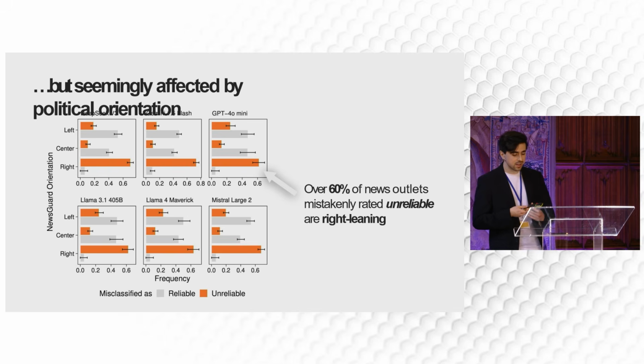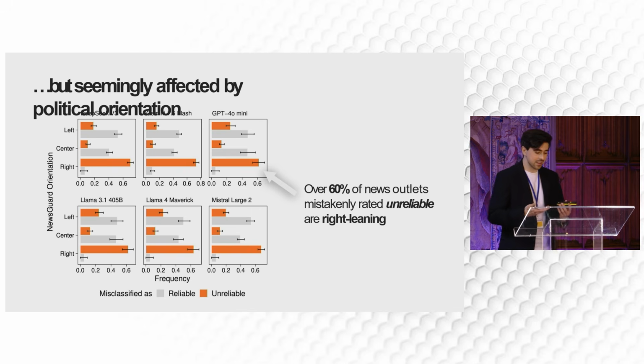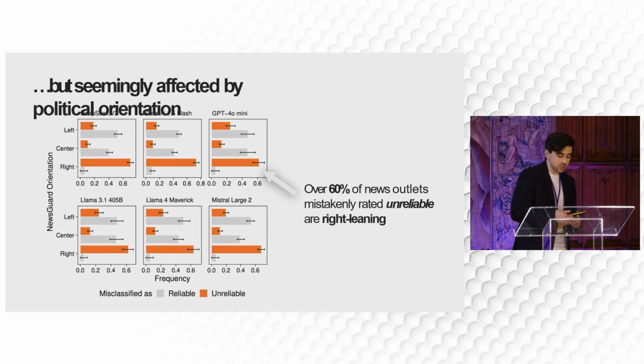Now, this doesn't mean that LLMs have a political ideology, that they are left-leaning or center-leaning. They are models. They cannot have an ideology. At the same time, a likely explanation is that during training, they often found a co-occurrence of typical discourse that can be associated with right-leaning sources with elements typically associated with unreliable sources, and so the two are conflated during the classification. That's why when the model sees either, it tends to classify as the other.